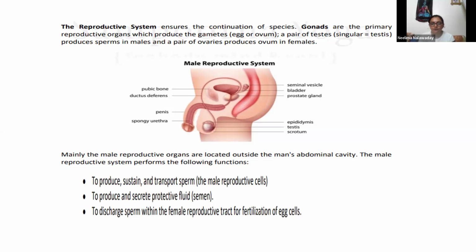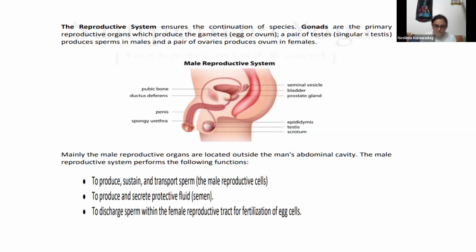Now, male reproductive system. The male reproductive organs are mainly located outside the man's abdominal cavity. The male reproductive system performs the following functions: to produce, sustain, and transport sperms, the male reproductive cells; to produce and secrete the protective fluid called semen; and to discharge sperm within the female reproductive tract for fertilization of egg cells.